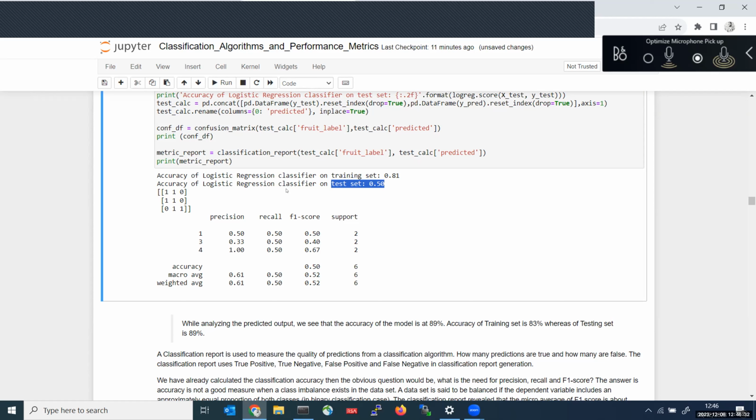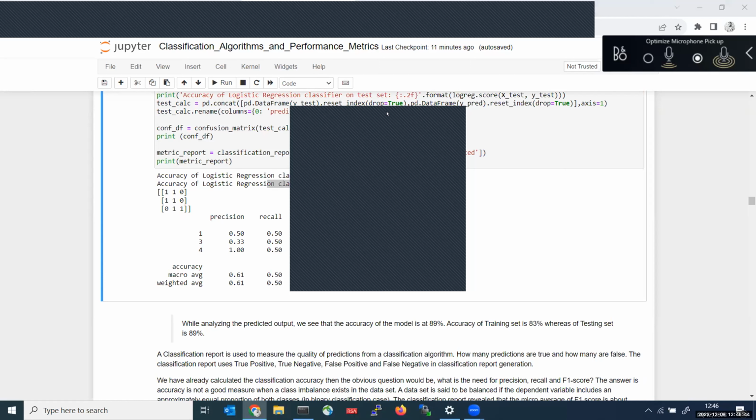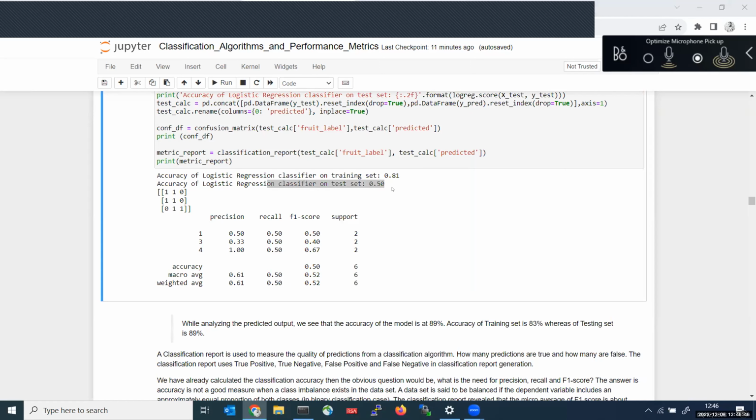Okay? So here training accuracy is good, but my testing accuracy is very bad. This will be called overfitting. If my training accuracy is bad and test accuracy is also bad, that is, if my training accuracy is around 40% and my test accuracy is around 20%, that will be called underfitting.